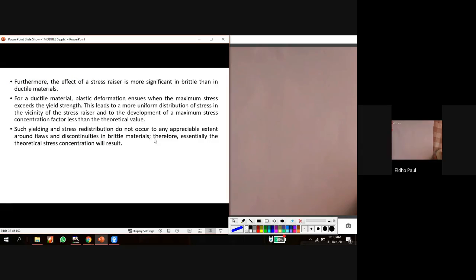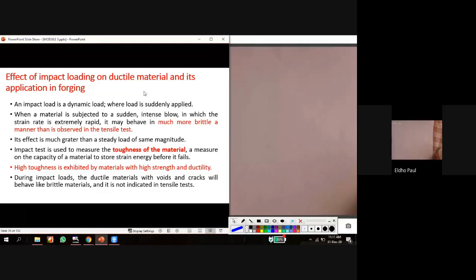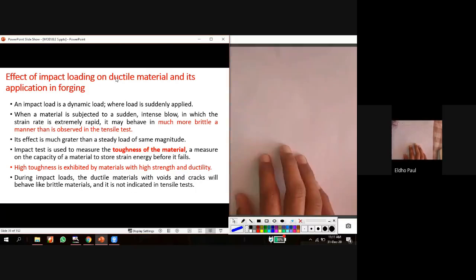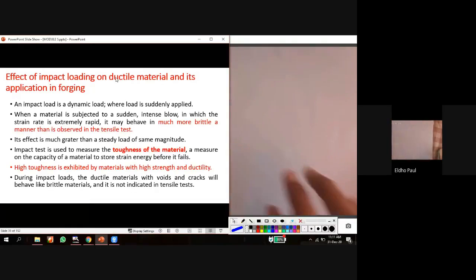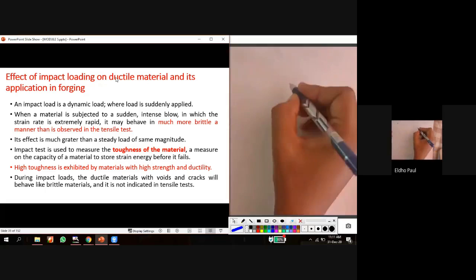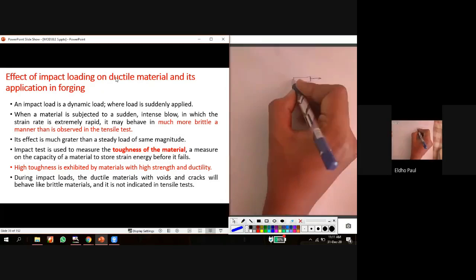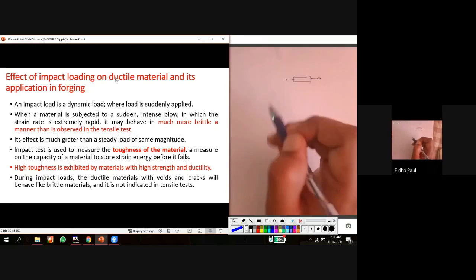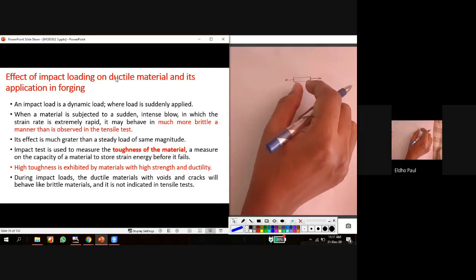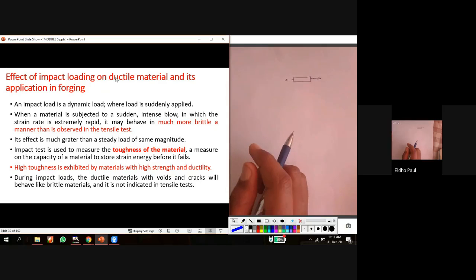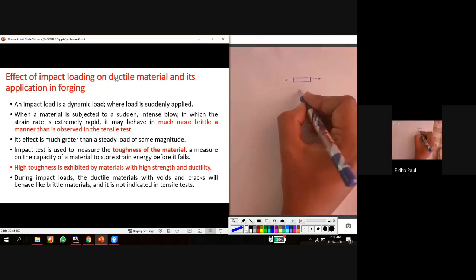Good day. The next portion is the effect of impact loading on ductile material and its application in forging. A body or a structure member may be subjected to different types of loading. The loading may be static, or it may be dynamic. For example, in a tension test, a body is subjected to tension in a UTM machine. In that case, we apply a static load. The load gradually increases from minimum to maximum. So that is a static load.